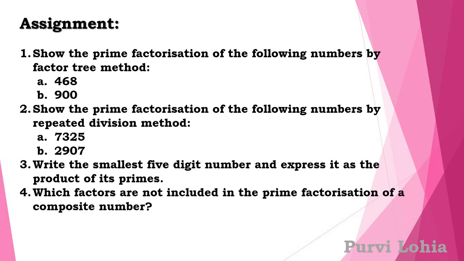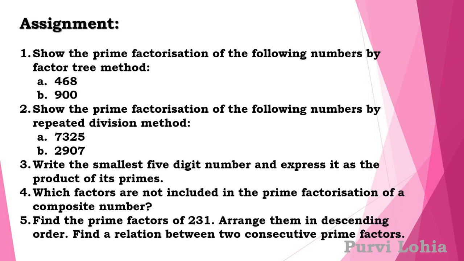Fourth, which factors are not included in the prime factorization of a composite number? You will have to think about this. Next, find the prime factors of 231, arrange them in descending order, and find a relation between two consecutive prime factors. So this is your assignment for today.